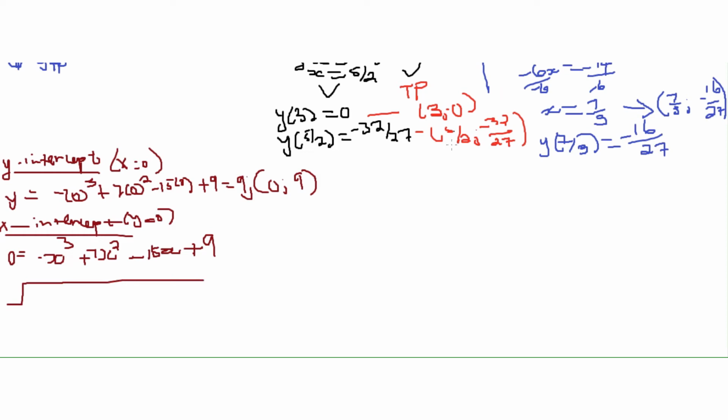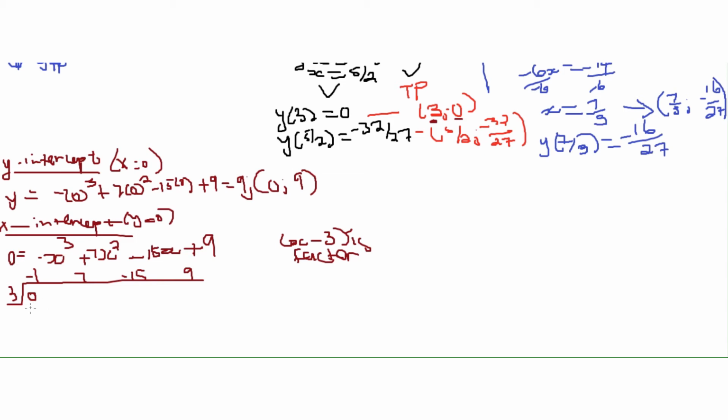If we put 3 here, we get y equals 0. Therefore x minus 3 is a factor. You can prove it by substituting 3 here and 3 here, it's going to give you 0. Then here we have 3 and the special 0 that we always start with. The coefficients above are minus 1, plus 7, minus 15, plus 9.